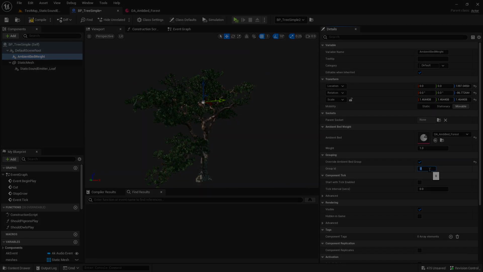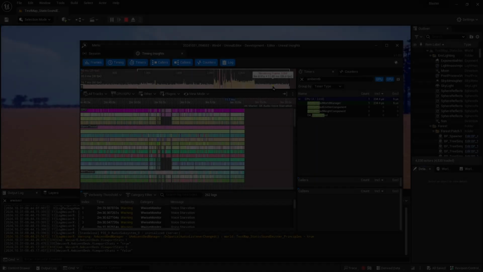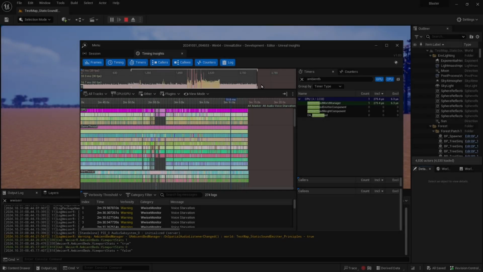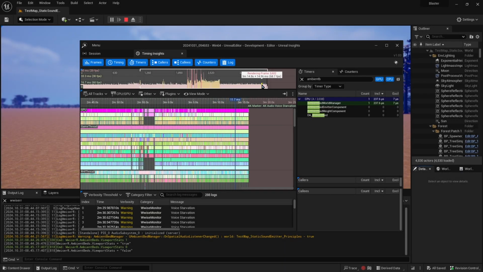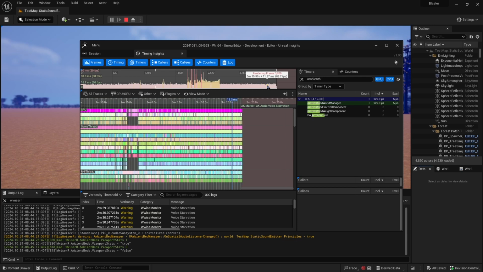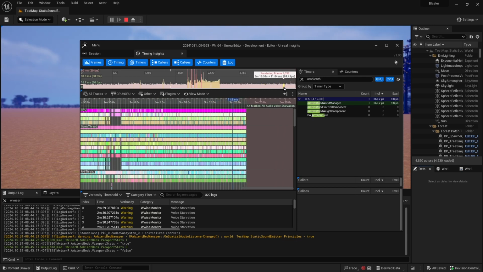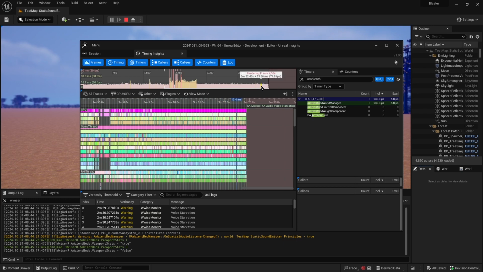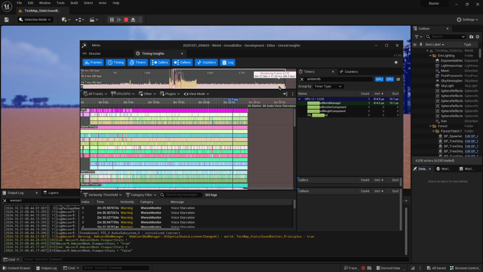Before rounding up this video, a quick peek at Unreal Insights shows that, in the current configuration, the CPU load sits between 200 and 500-ish microseconds per frame. As this is the first iteration of the system, there's certainly still room for optimization. Yet, I'd say these values are already very acceptable for a global system like this.